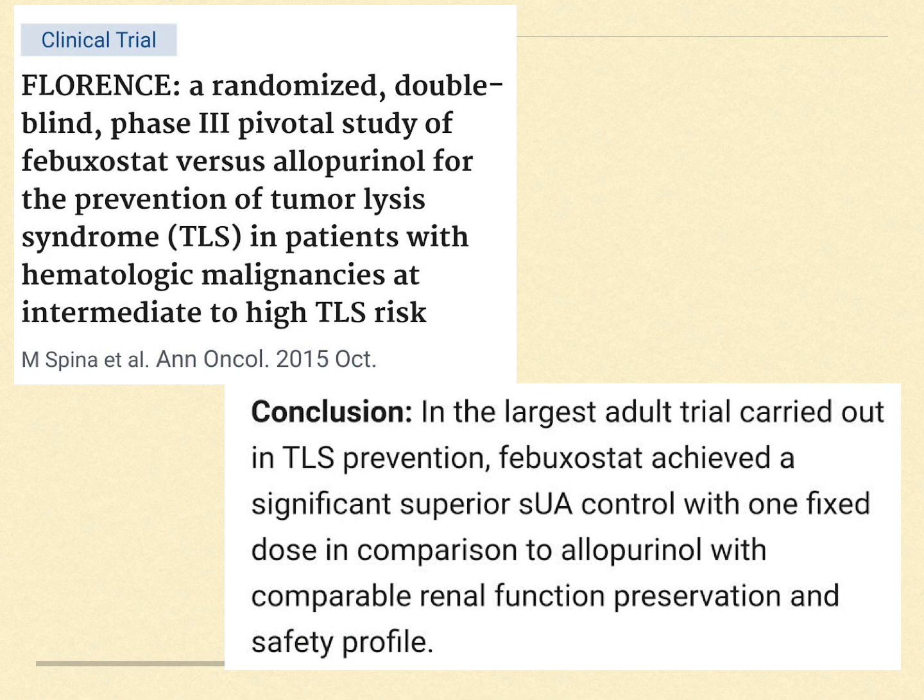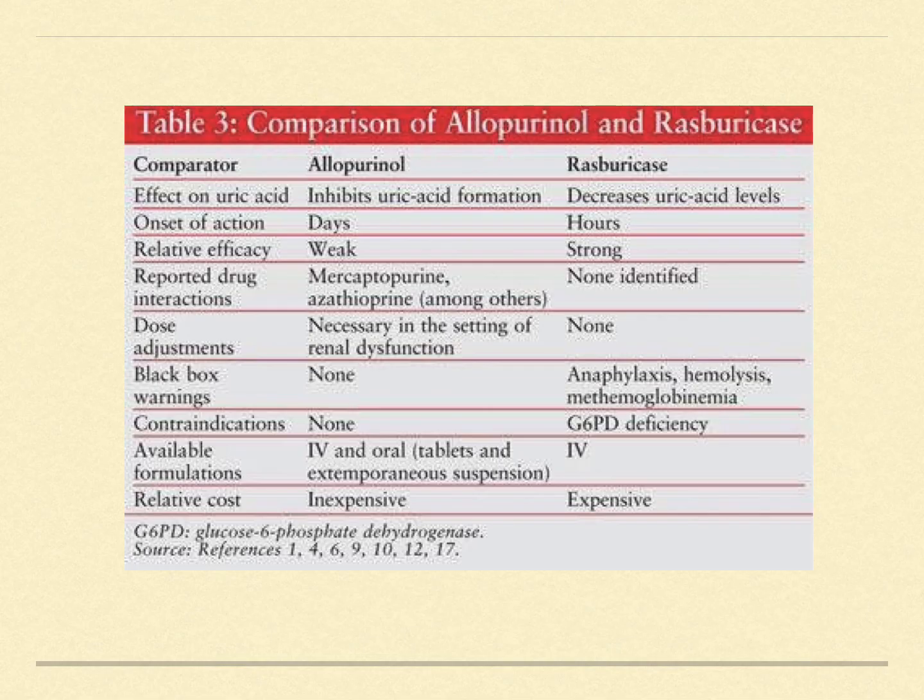There is one trial called the FLORENCE trial, which was published in 2015, which was a randomized double-blind phase 3 study of febuxostat versus allopurinol for the prevention of tumor lysis in patients with hematological malignancies at intermediate to high risk of TLS. What they concluded is febuxostat achieved significantly superior serum uric acid control with one fixed dose in comparison to allopurinol, with comparable renal function preservation and safety profile.